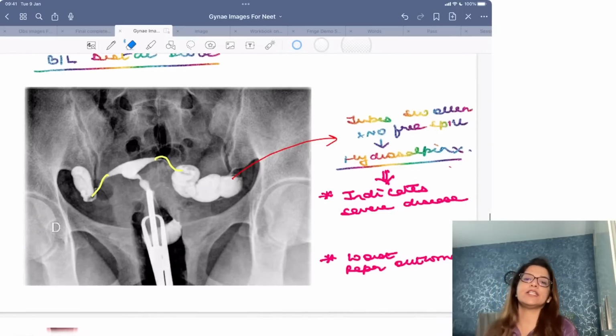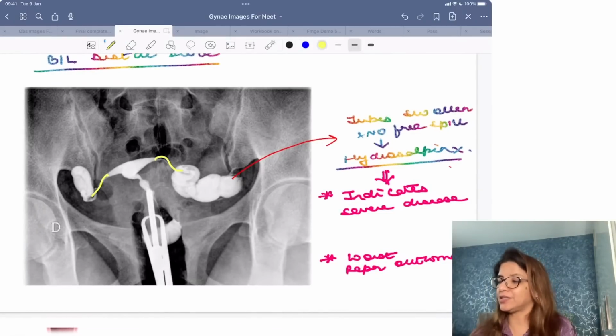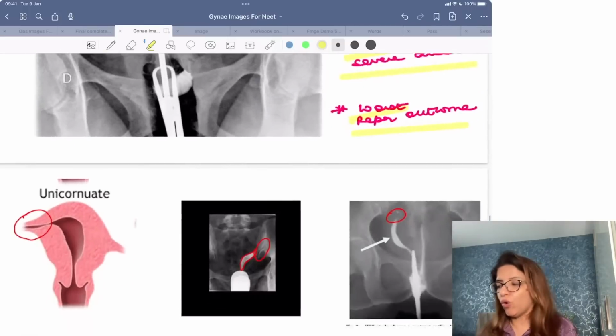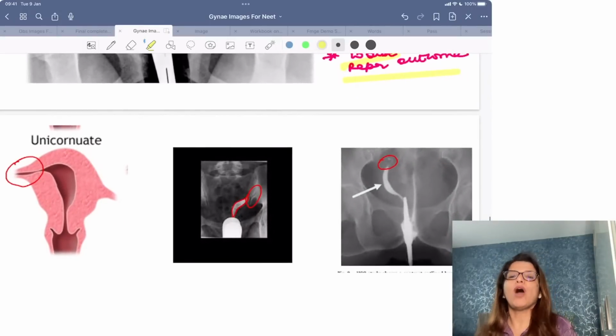Whenever you are getting hydrosalpinx, what does that indicate? That indicates that the disease is severe and it has the worst reproductive outcome. Now, everything about how to manage a bilateral distal block, how to manage a hydrosalpinx, I have already discussed with you in the PYQs and also in the revision session, right? So it is there on YouTube, you can check it, right? Now, also I have discussed with you how to identify HSG images.